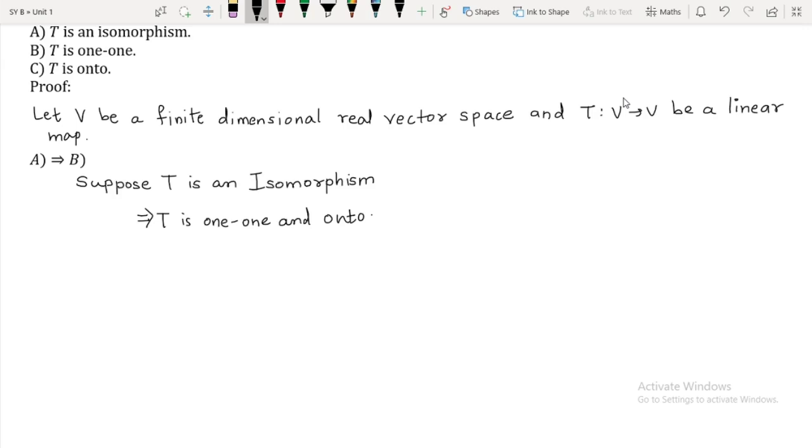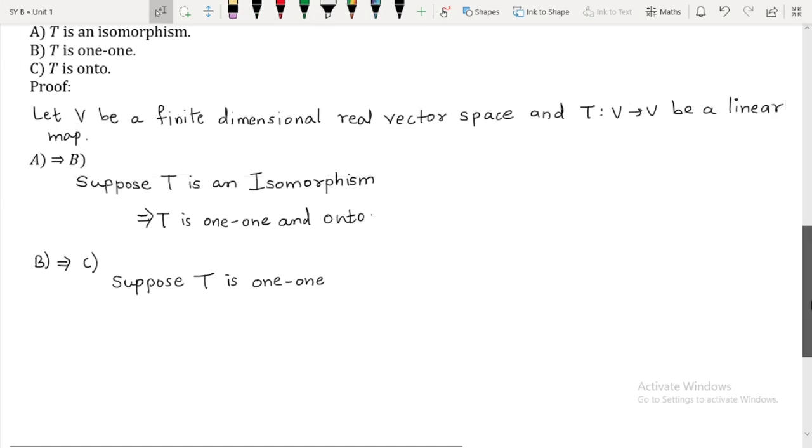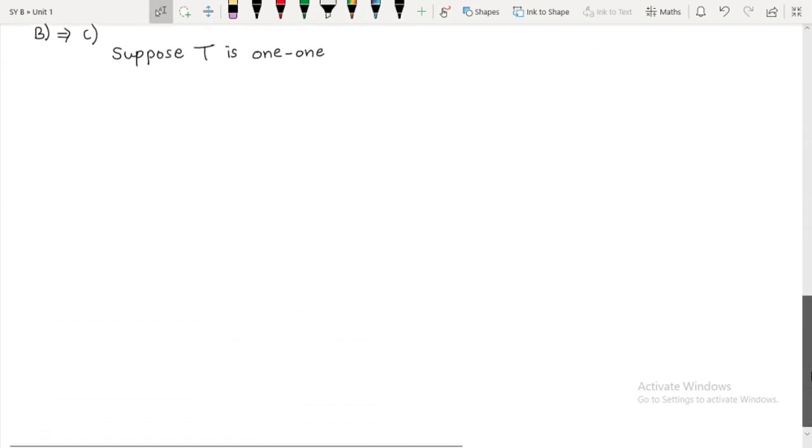So directly we'll go for what, B implies C. So what I will assume here is, suppose T is 1-1, and what we have to prove now, we have to prove T is onto, right? What we have to prove, we have to prove T is onto.